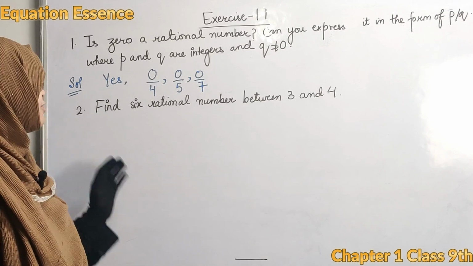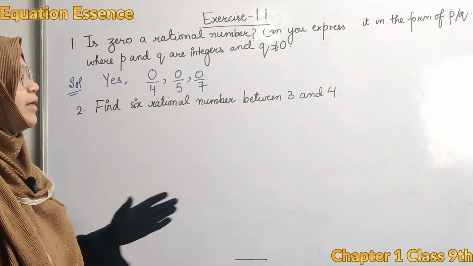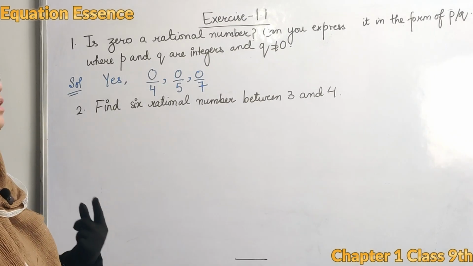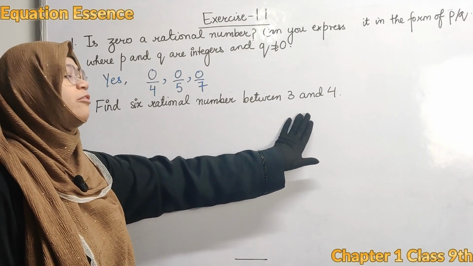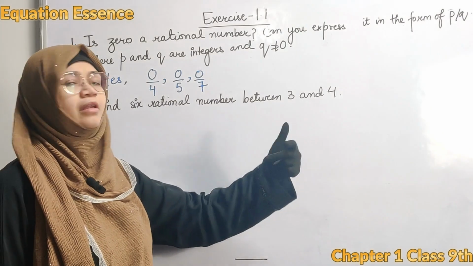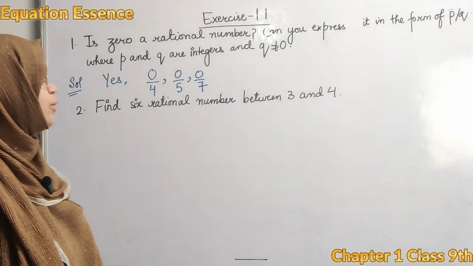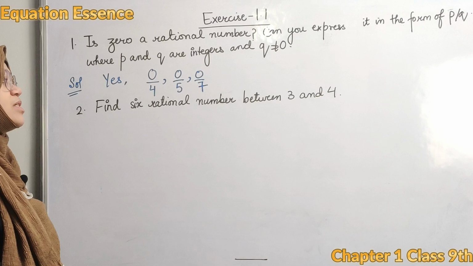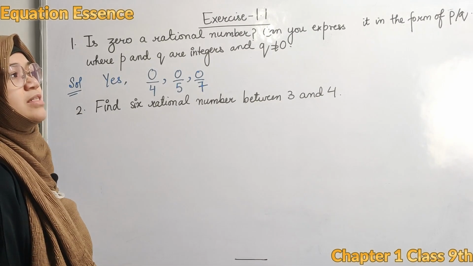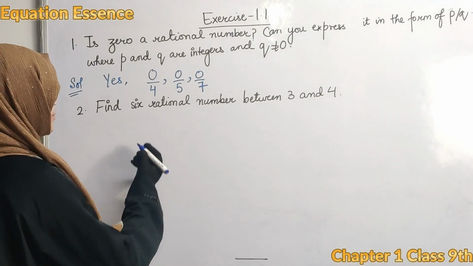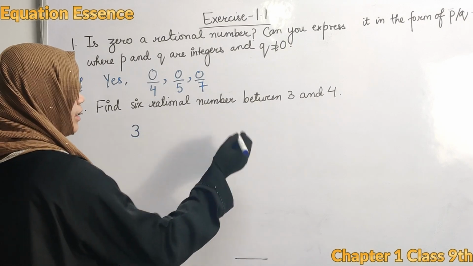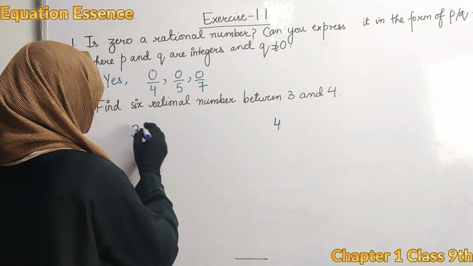Question number 2 is find 6 rational numbers between 3 and 4. As you see, you cannot easily find the rational numbers between 3 and 4. So what we can do is make a number which is similar to 3 and 4. How? Write 3 here and 4 here.